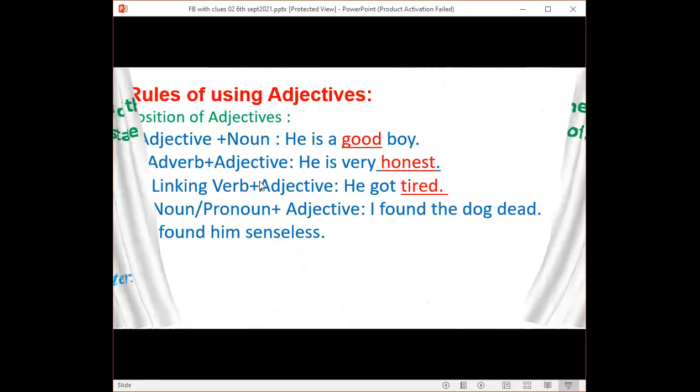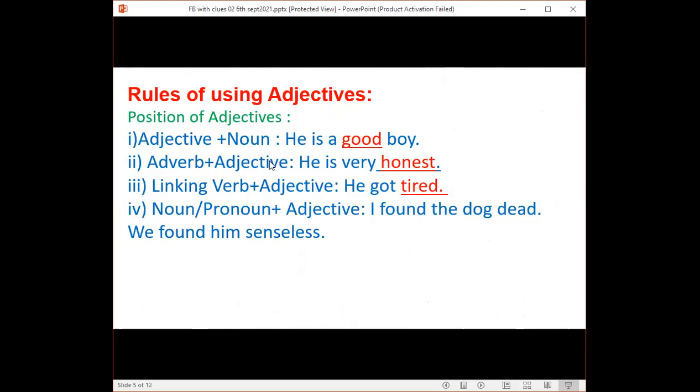Adjectives: placing or position of adjectives, rules of using adjectives in sentences. Firstly, before a noun we can use an adjectival word. Adjective plus noun: he's a good boy. Then adverb plus adjective: he's very honest. If you find any adverbial word, after that adverbial you can use an adjectival word. Here, in very honest, very is the adverbial word and honest is the adjectival word. In other words, adjectival words are generally placed after the adverbial word.